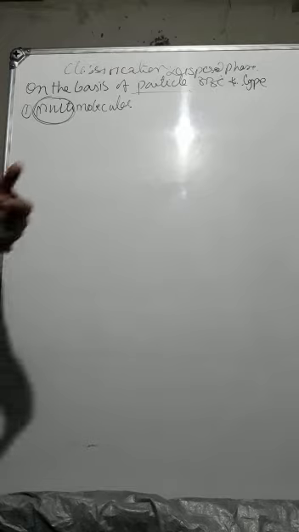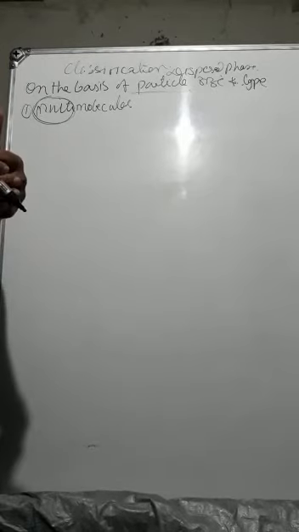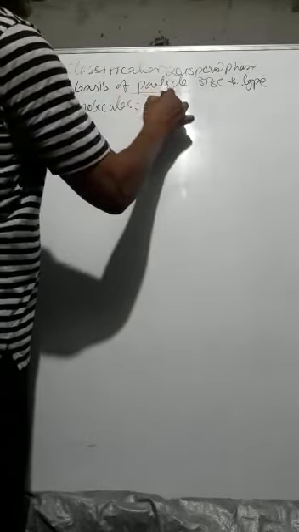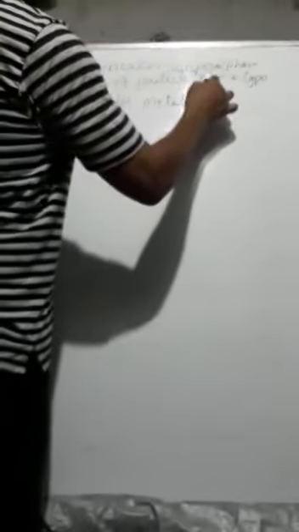Like the metal sol: the atoms of gold or metal sulfide are very small in size, but in the dispersion medium they associate with each other and become big in size.